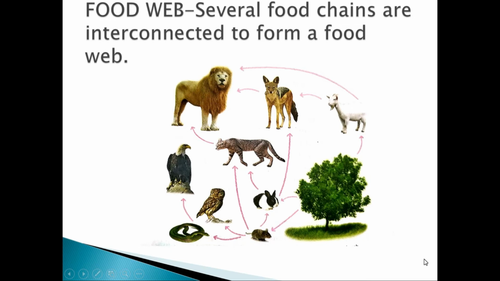There is a lot of complex relationship here. So all these form a food web. So several food chains are joined together in a food web.